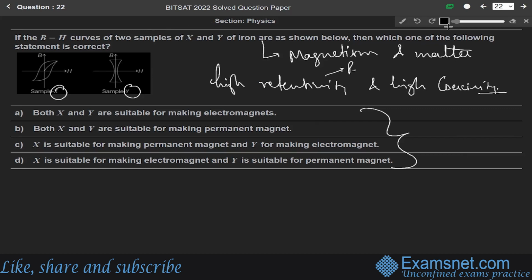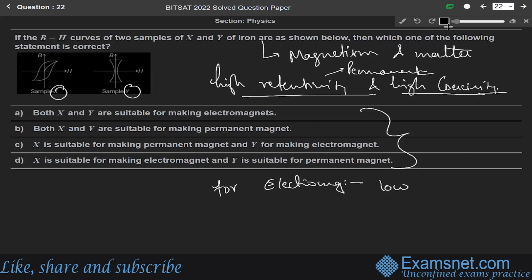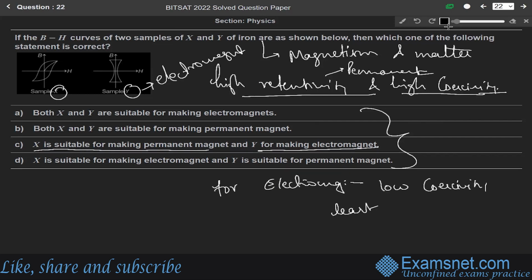For a permanent magnet, we prefer high retentivity and high coercivity, but for an electromagnet, we prefer low coercivity and the least possible area of this BH curve. So from X and Y, X is more suitable for making a permanent magnet and Y is suitable for making an electromagnet. So option C, that X is suitable for making a permanent magnet and Y for an electromagnet, is the correct answer.